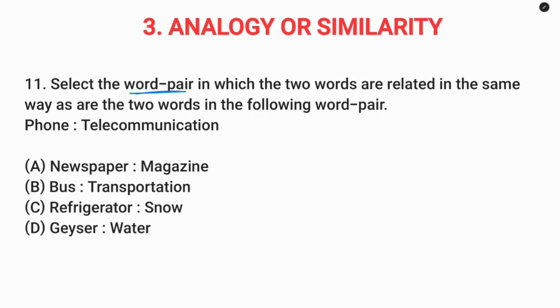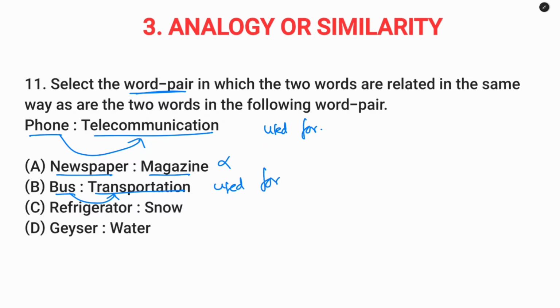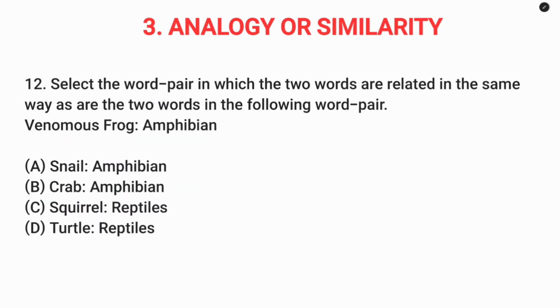Question number 11. Select the word pair. Phone, telecommunication. So phone is used for telecommunication. Newspaper, magazine. So this is not. Bus, transportation. So bus is used for transportation. So option B.